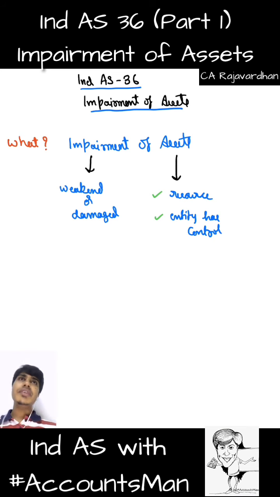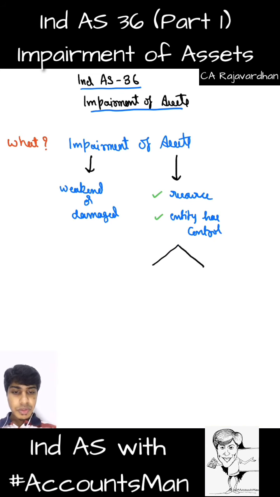When we discuss Ind AS 116 with regard to leases, that is our old Ind AS 17, I'll tell you there that the right to use an asset is also an asset. So you might not own the asset, you have the right to use it, and that's still an asset. You'll record it in your balance sheet as an asset. It is about the entity having the right to control and not having the ownership. Asset need not be owned. It should be a resource, and the entity has the control over it.